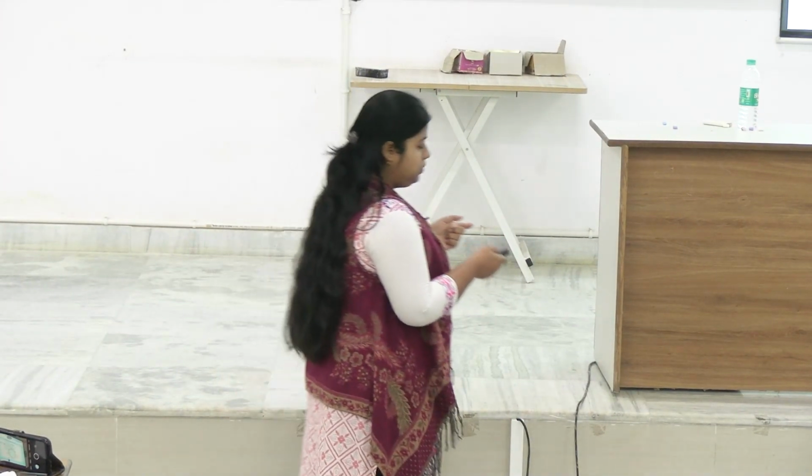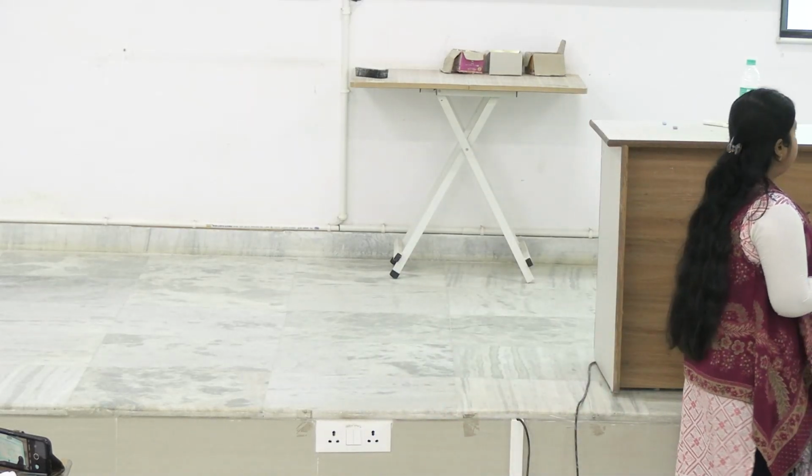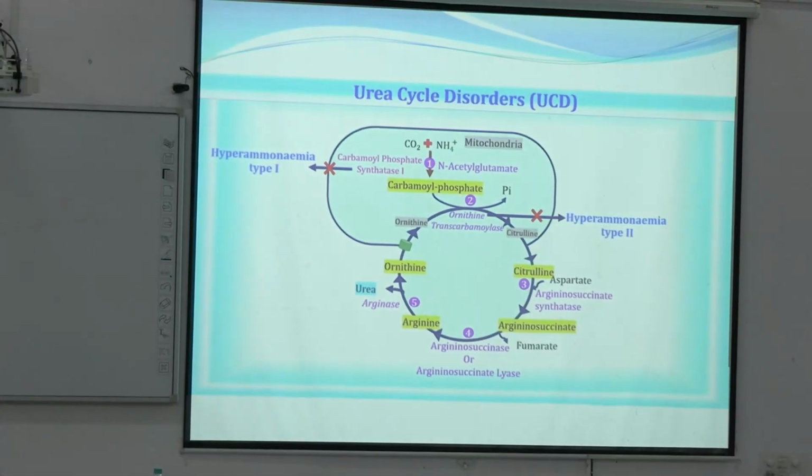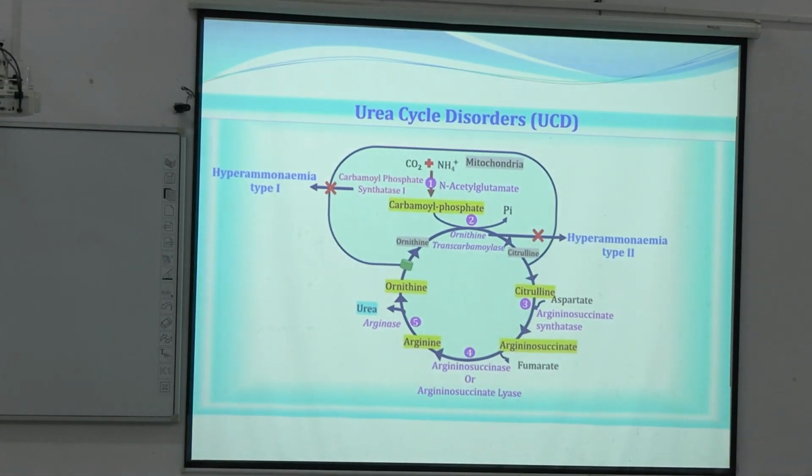Now coming to type 2. Type 2 hyperammonemia is for the step 2 blockage. The step 2 enzyme is ornithine transcarbamylase. So here the disease is hyperammonemia type 2. See one thing, in these two steps, if these two steps are hampered, what happens? The amount of ammonium ion concentration will increase.